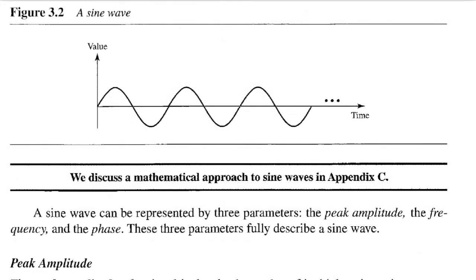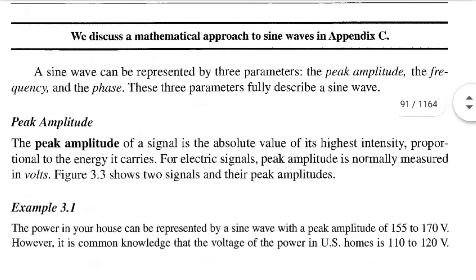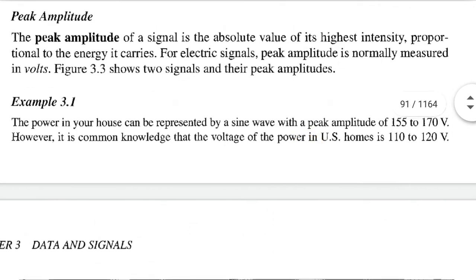A sine wave can be represented by three parameters: the peak amplitude, the frequency and the phase. These three parameters fully describe a sine wave. Peak amplitude. The peak amplitude of a signal is the absolute value of its highest intensity, proportional to the energy it carries. For electric signals, peak amplitude is normally measured in volts. Figure 3.3 shows two signals and their peak amplitudes.